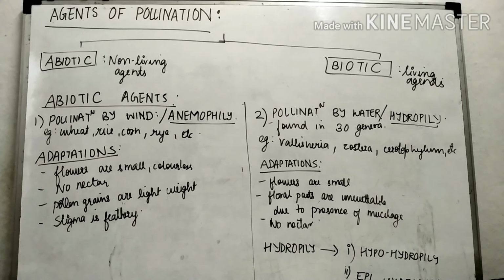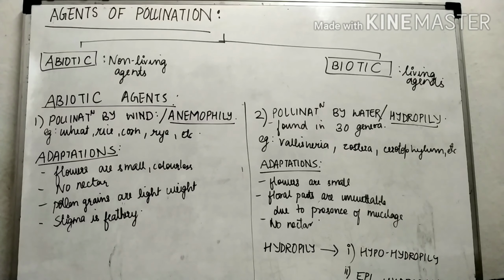Pollination by water or hydrophily. Best examples are Vallisneria, Zostera, Ceratophyllum, etc. And plants which are pollinated by water or hydrophily have some adaptations in them, and the adaptations are as follows. Flowers are small, floral parts are unwettable.